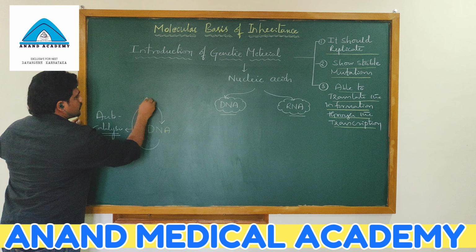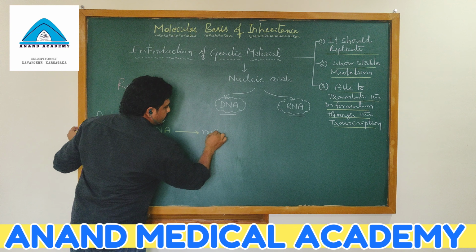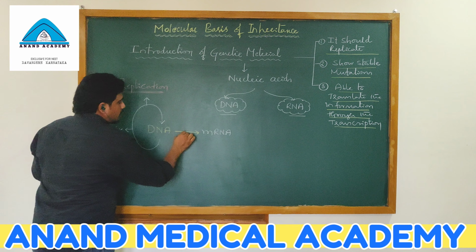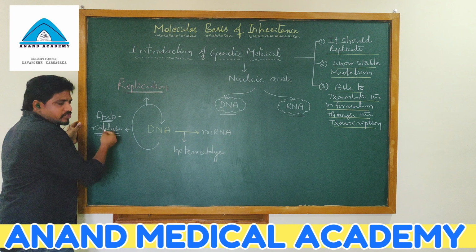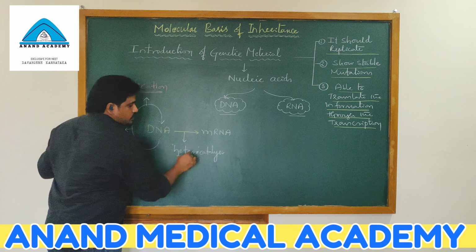Whereas DNA providing a chemical other than DNA, for example RNA, mainly mRNA, this process is called heterocatalysis. Autocatalysis means providing the same structure. Heterocatalysis means what? Different structure. Hetero means what? Different.